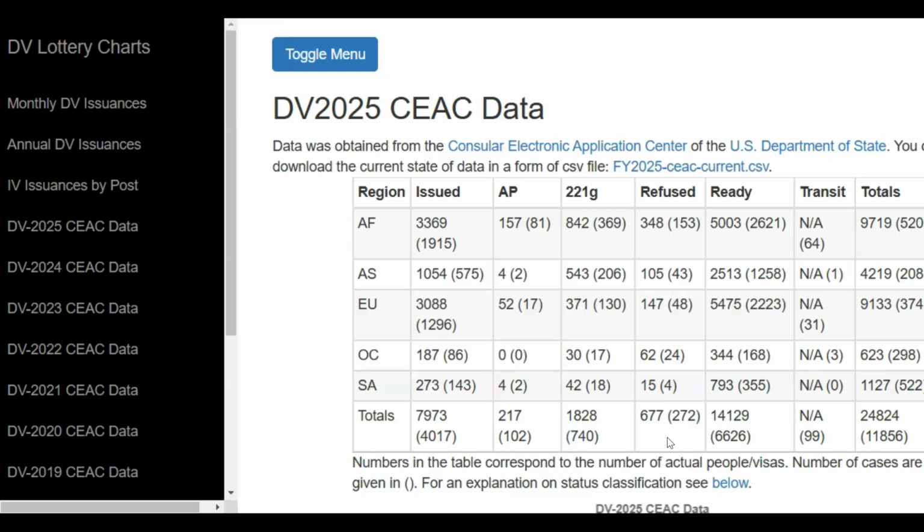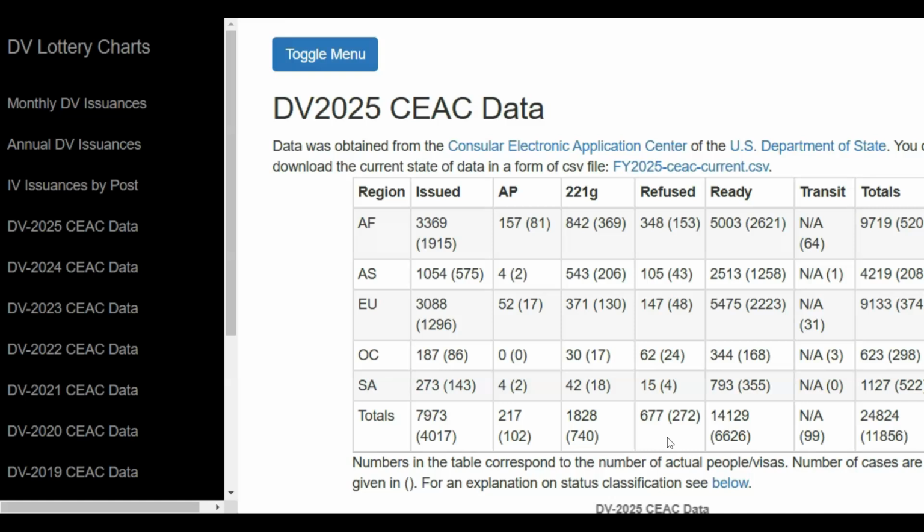Now, for the first 3 months, having only 677 applicants refused visas out of more than 10,000 applicants who were interviewed during that same period, this is a very good refusal rate, a very low refusal rate, and is something that must be commended. Now let's move to the final column of interest in this table, which is the ready column. In that column, we have the number of cases and applicants that are ready for interview. In other words, interview notifications have been sent out to these cases.